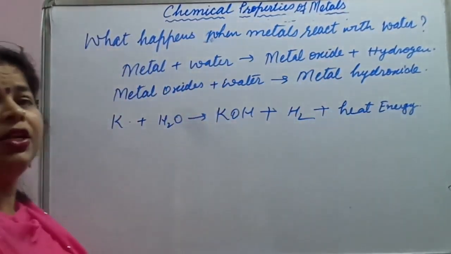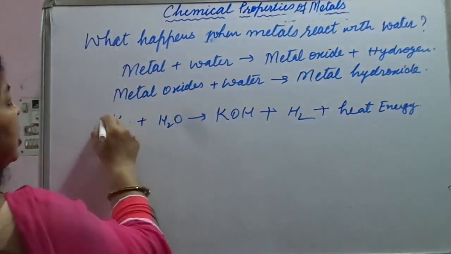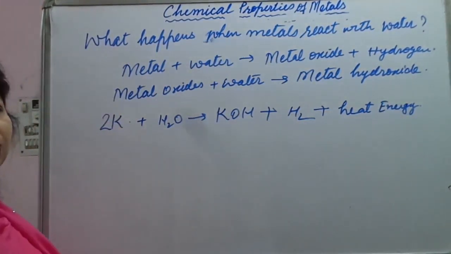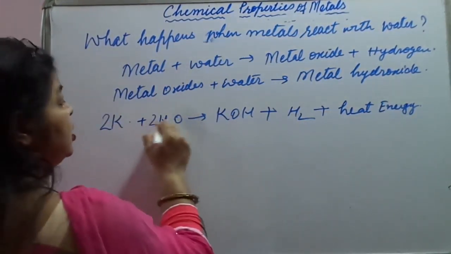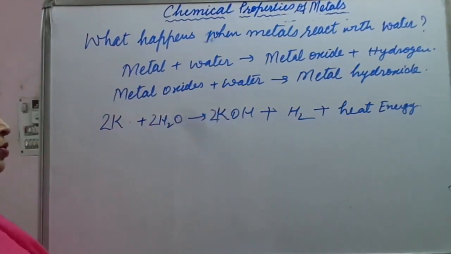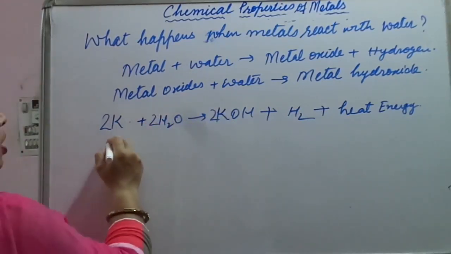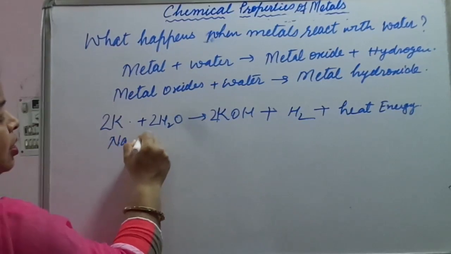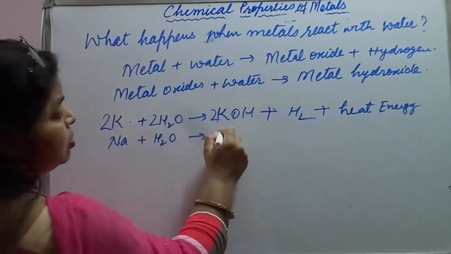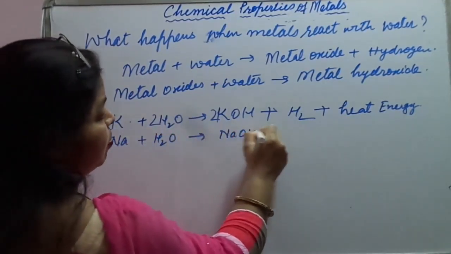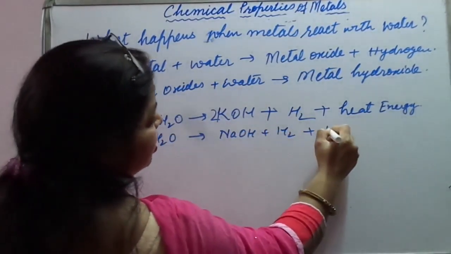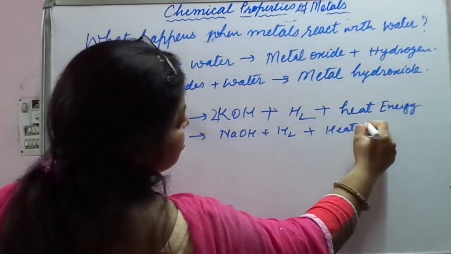Heat energy is released. So let me balance it: 2K plus 2H2O gives 2KOH plus H2. Next, let us see how sodium: Na plus H2O gives NaOH plus hydrogen gas plus heat energy.